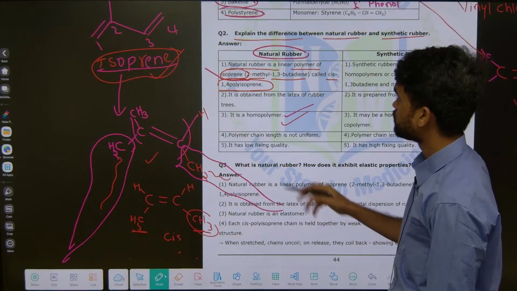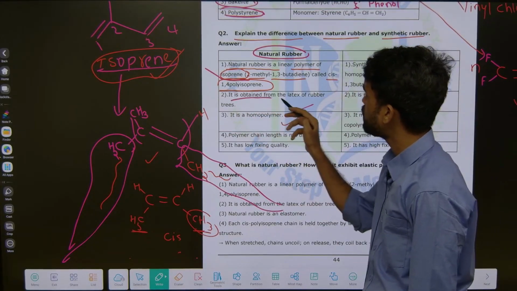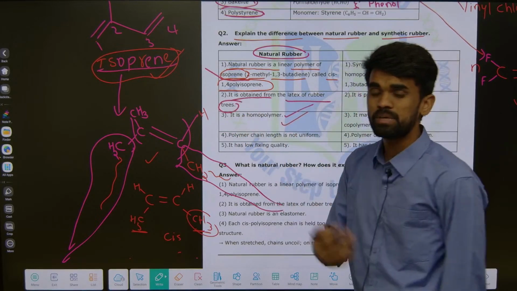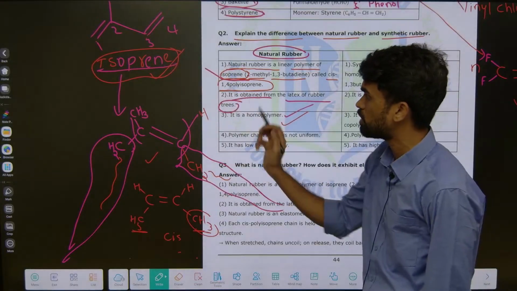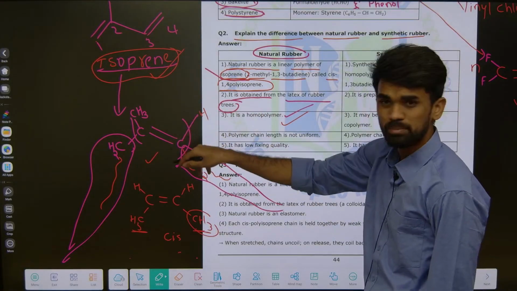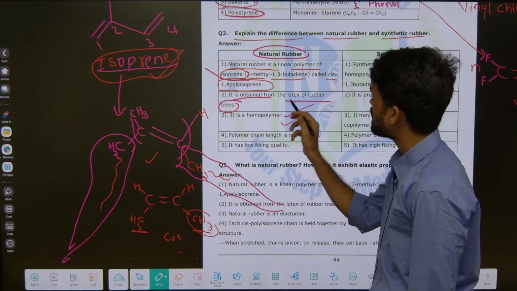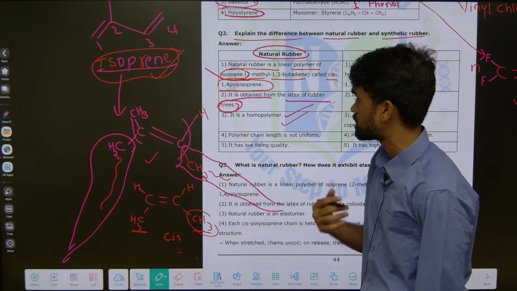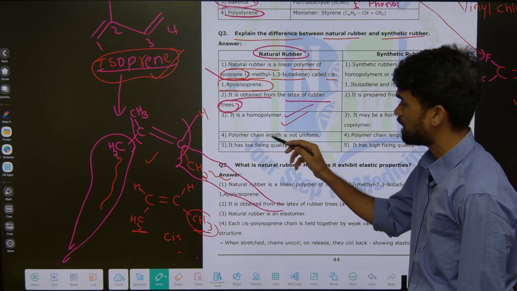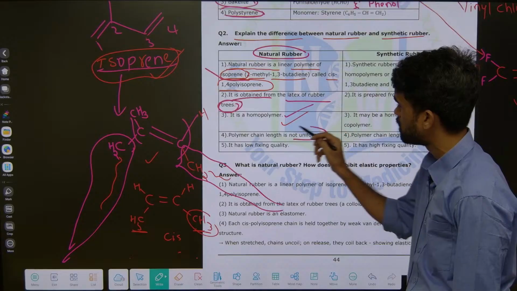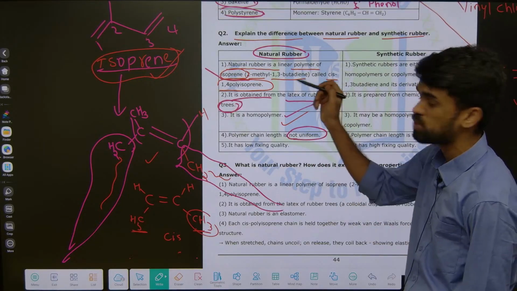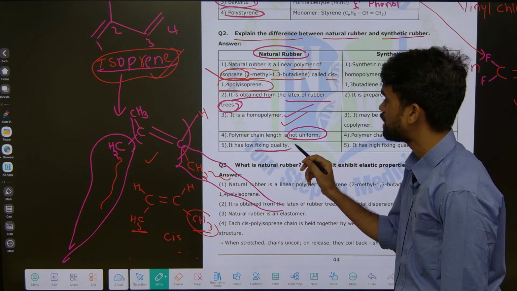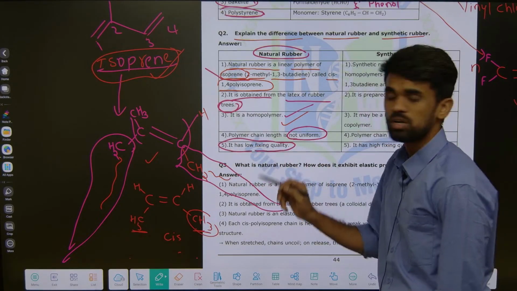Next, it is obtained from latex of rubber trees. It means it is a natural one. So this polymer is obtained naturally from where? Rubber trees. And polymer length is not uniform. Natural rubber polymer length is not uniform. It has low fixing quality, very low fixing quality.